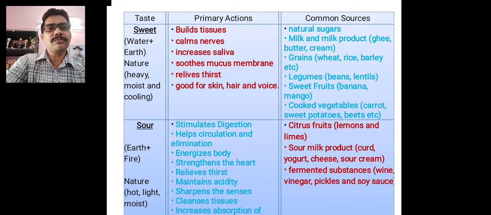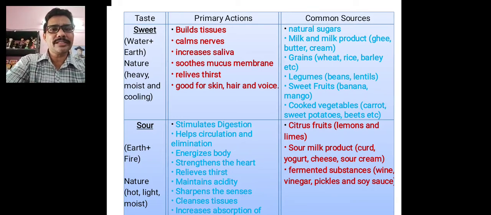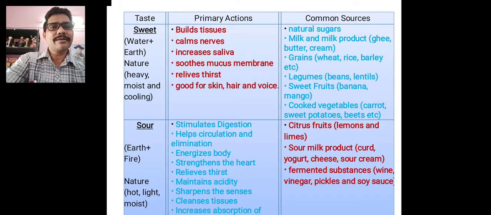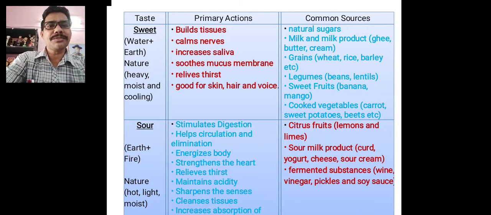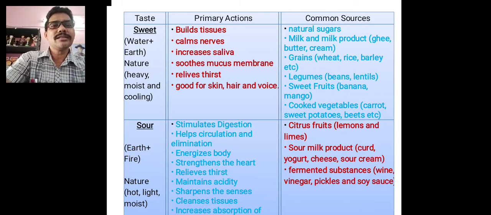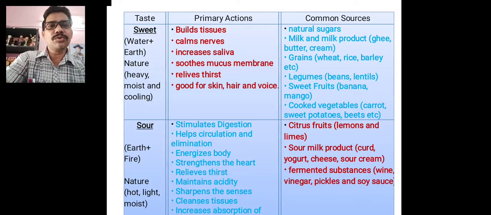Sweet taste comes from water and earth. There are five basic things from which all materials are made: earth, water, sky, fire and air. Sweet taste comes from water and earth, and foods which taste sweet are heavy, moist and cooling.